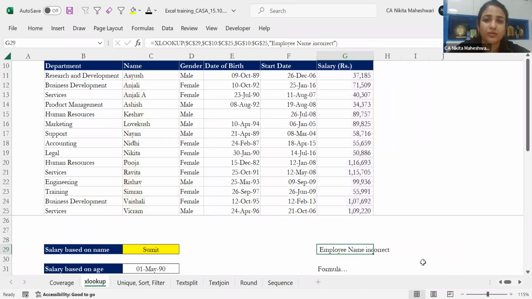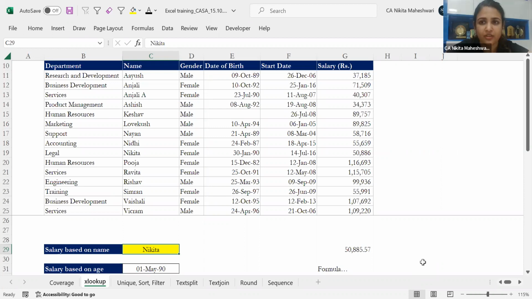Now my XLOOKUP is doing the entire thing, so IFERROR is redundant for this. As soon as I get a name which is not there in my array, it will show this. Let me again put Nikita, it will give me the salary. So with one function, you're able to get the salary, you're able to see if the employee ID does not exist, you can check your data and do this.